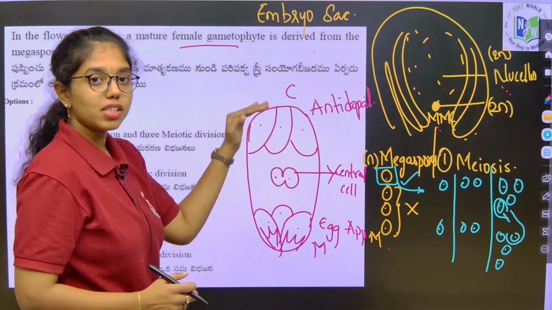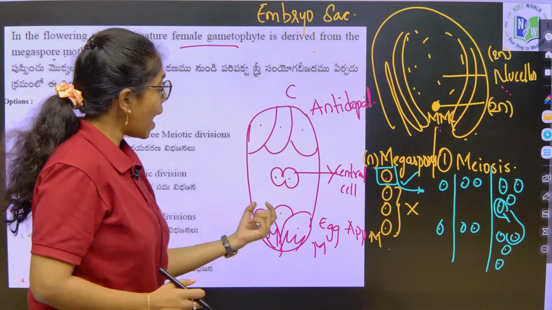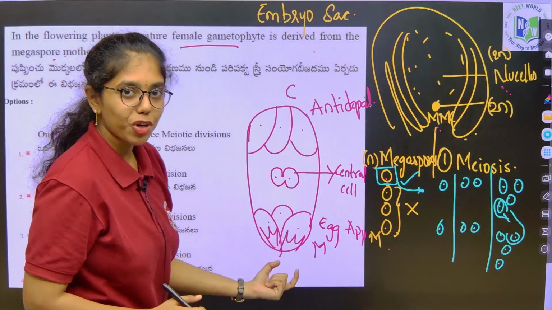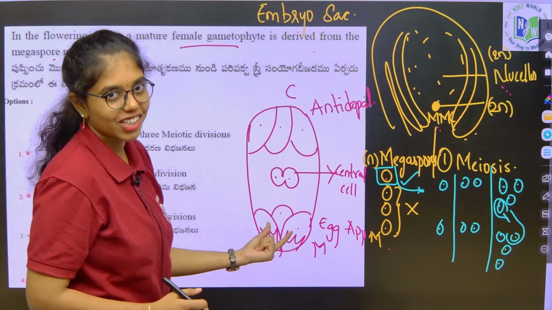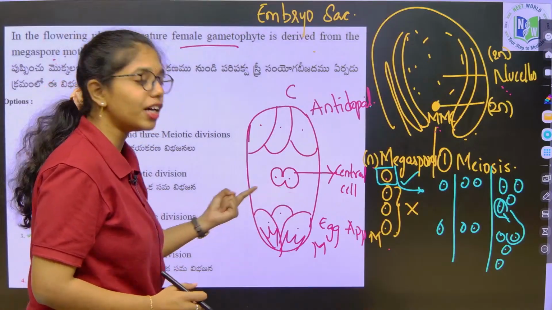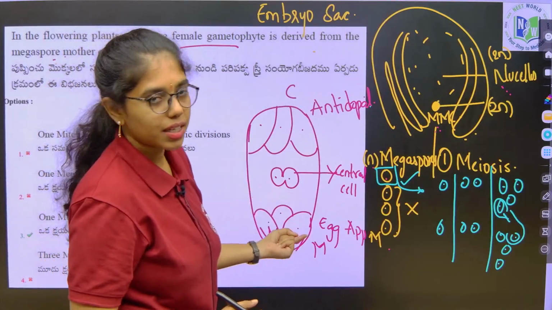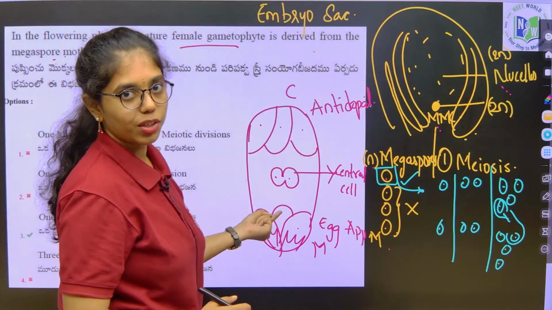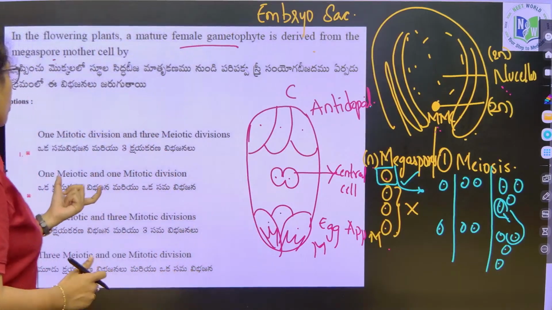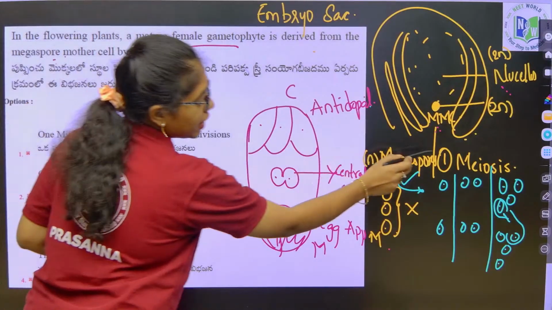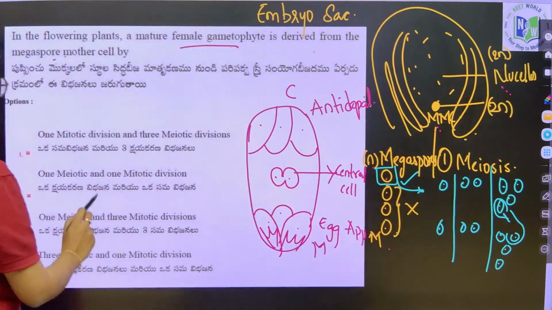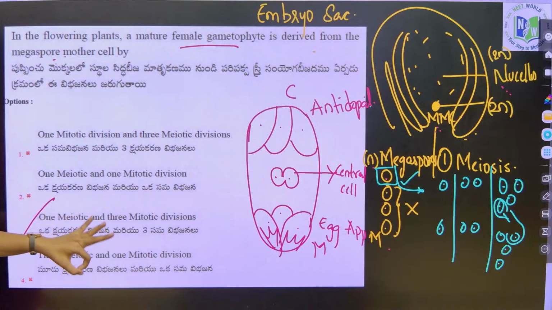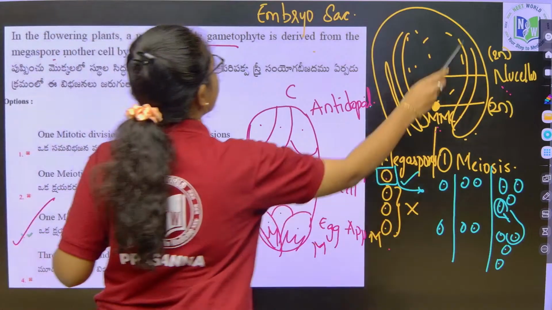3 antipodal cells towards the chalaza and 3 cells towards the micropylar end, of which 2 are synergids and 1 is the egg cell. Together you call it the egg apparatus, and the central cell which has 2 nuclei, that is the polar nuclei. Here what option do you have to choose, beta? First, 1 meiosis and 3 sequential mitotic divisions. Option 3 is the correct answer. Next question.